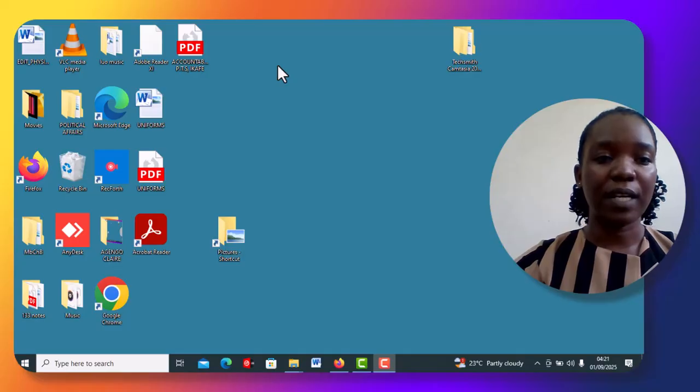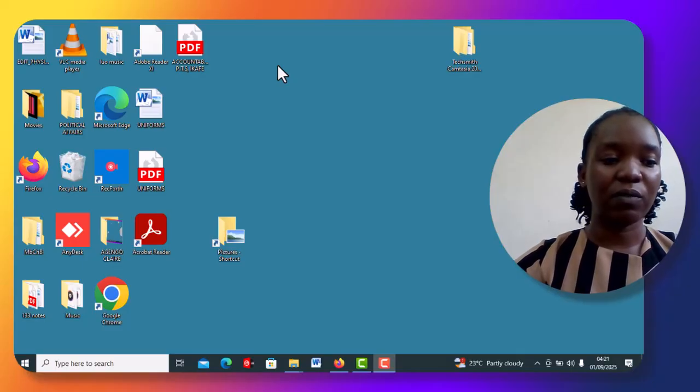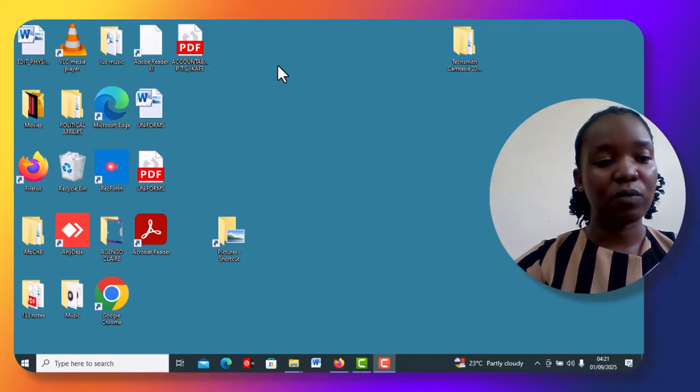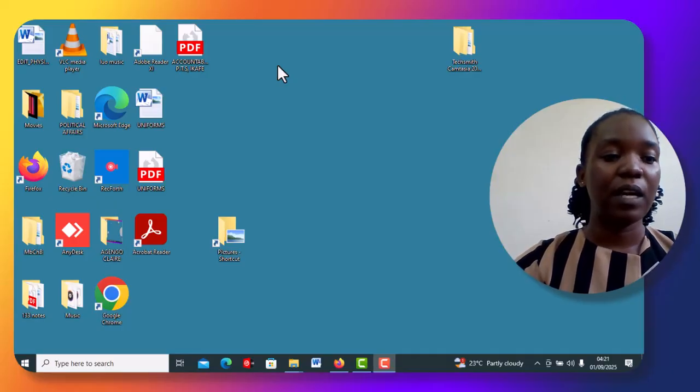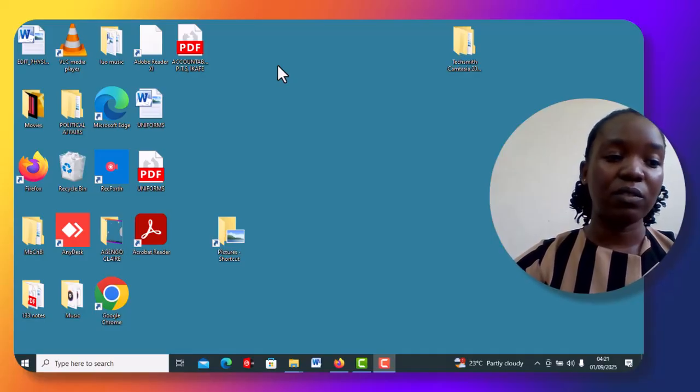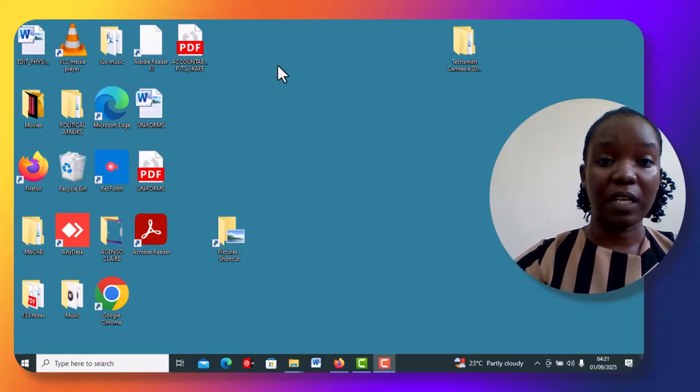Then we have computer hardware. Computer hardware is any physical, tangible component of a computer, the one you can easily touch. Then we have computer software. It is a collection of digital instructions that tell the hardware how to operate. So the software is not tangible. For example, we have system softwares like the Microsoft Windows, iOS, Linux and all that. Then we also have application software where we have web browsers, word processors and games.